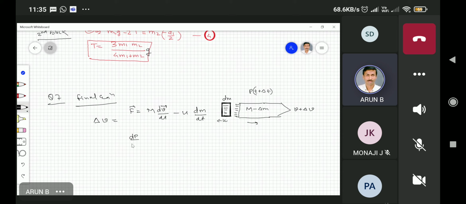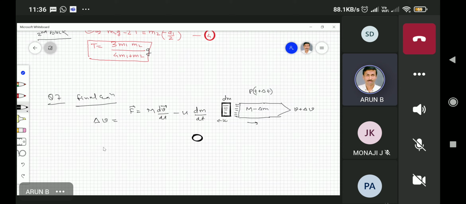So if you do that, dp by dt is equal to p at t plus delta t minus p at t. Oh sorry, it is automatically taking round, so I'll have to disable this. Sorry.